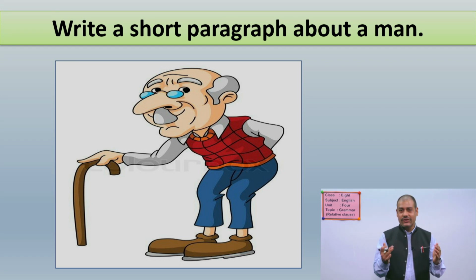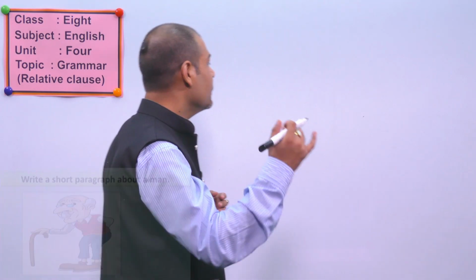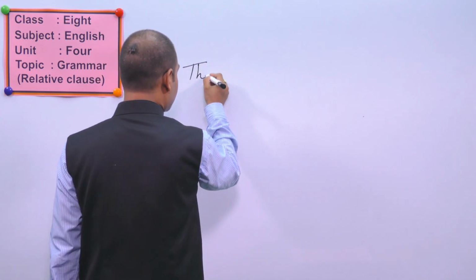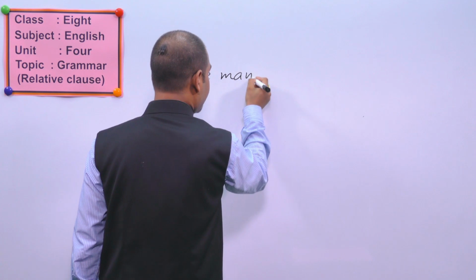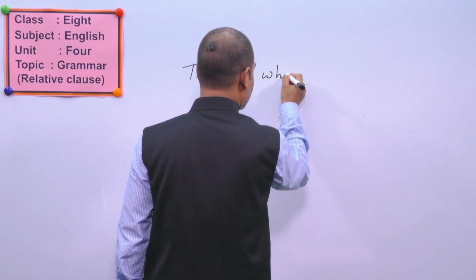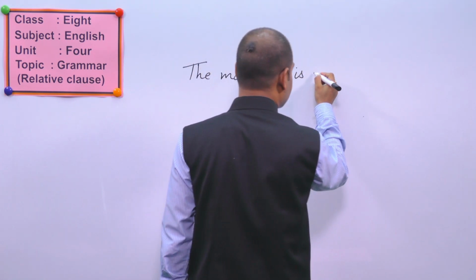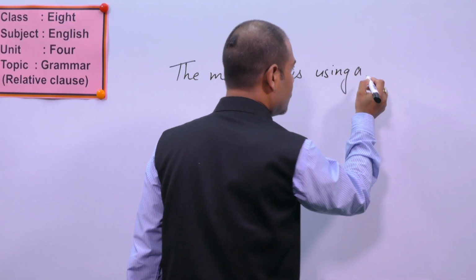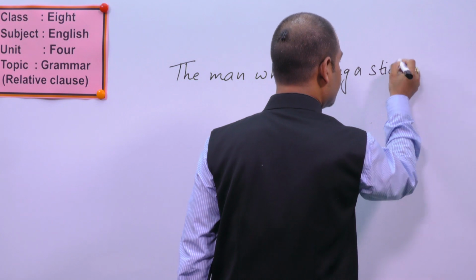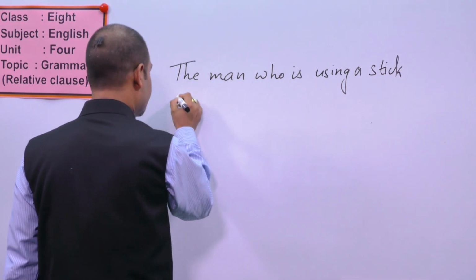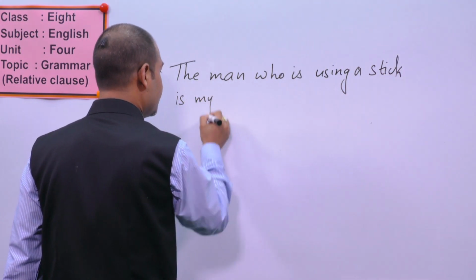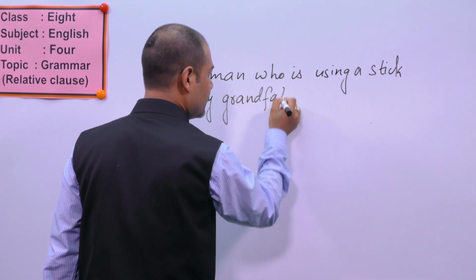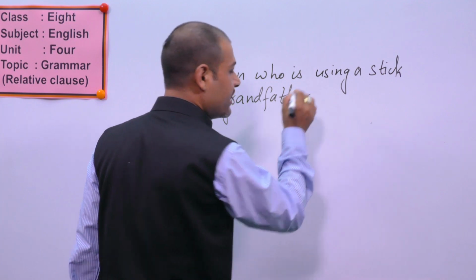Good. Your paragraph may be like this. See, the man who is using a stick, S-T-I-C-K, stick, is my grandfather, G-R-A-N-D-F-A-T-H-E-R, grandfather.